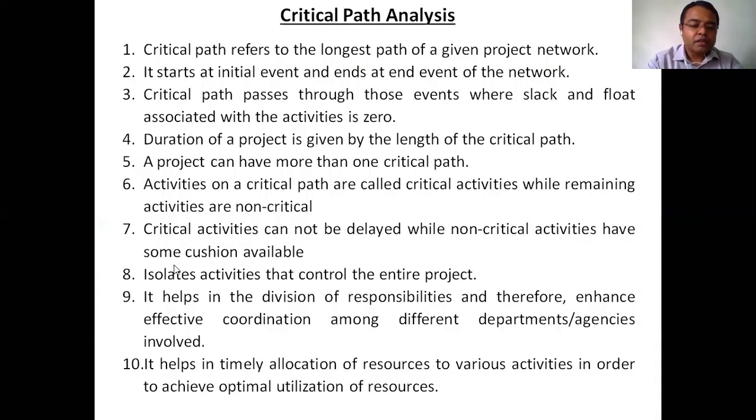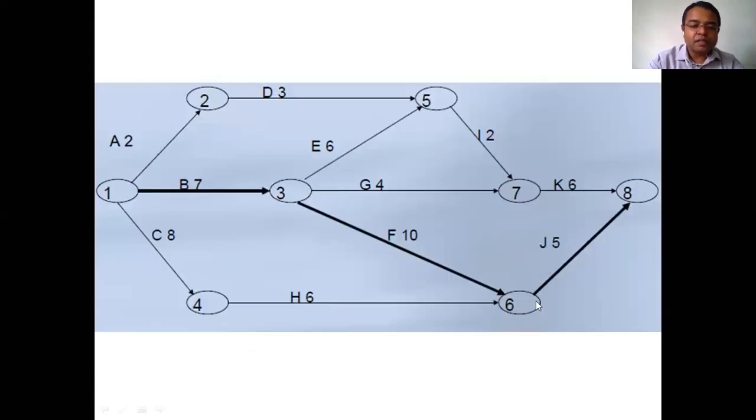Okay. Last point, it helps in timely allocation of resources. Of course, if you observe this network, suppose again the F activity: this B, F and J are the critical activities, meaning these activities do not have any float, any free time.